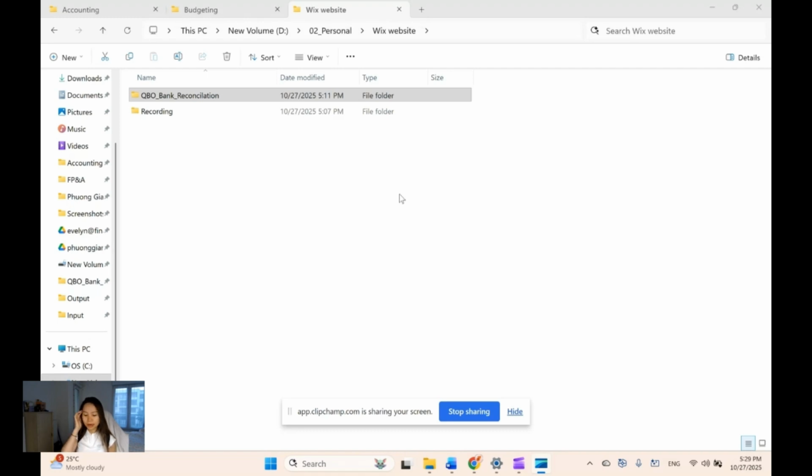So that's why I came with another AI solution, which is Claude Code. Claude Code helps me create Python to run repetitive tasks. So, that's the introduction.